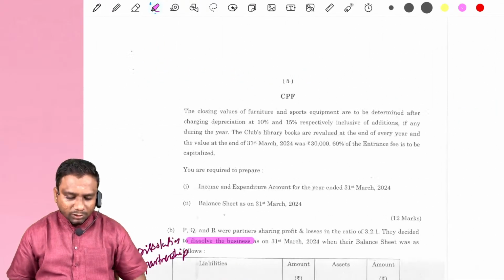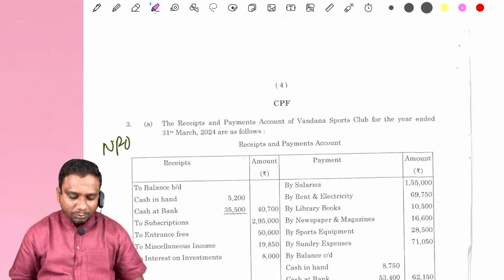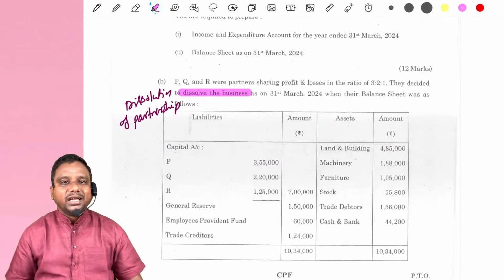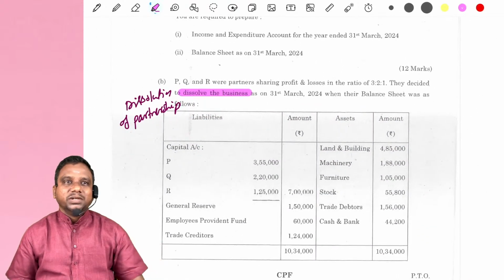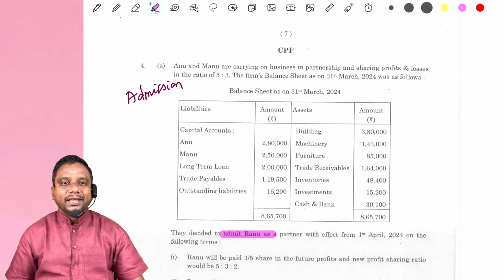Question number 3b is the place fixed by ICAI for partnership accounts. After that, question number 4a.